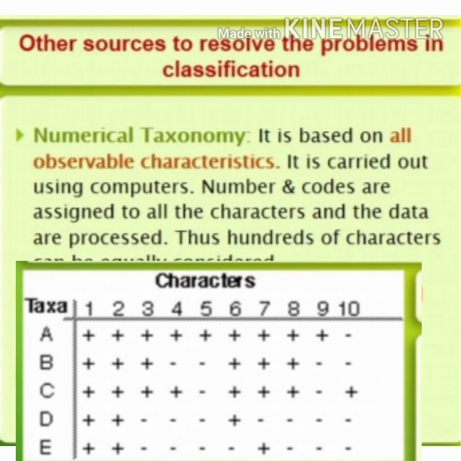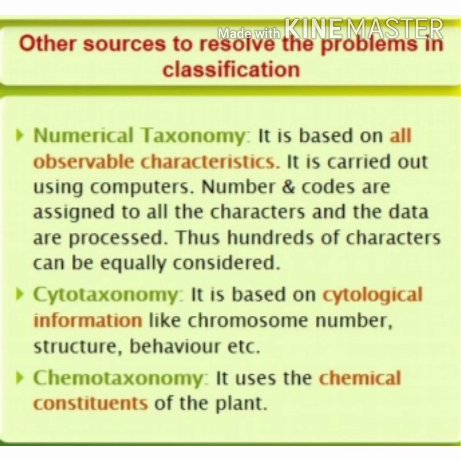Thus, hundreds of characters can be equally considered. In cytotaxonomy, classification is based on cytological information like chromosome number, structure and behavior. In chemotaxonomy, classification is mainly based on the chemical constituents of the plant. So these are the 3 types of classification.